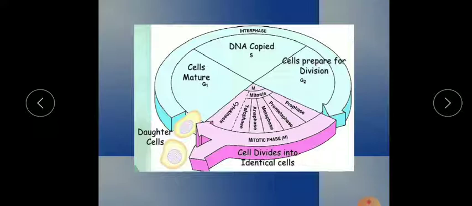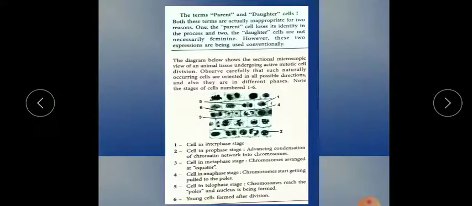Now, as you can see, today we will further start the chapter. In this diagram, children, they are showing you points 1 to 6. It is a microscopic picture of a cell in which they are showing all the stages from interphase to the last, telophase or division, cytokinesis. All right, so the first one is the interphase stage.